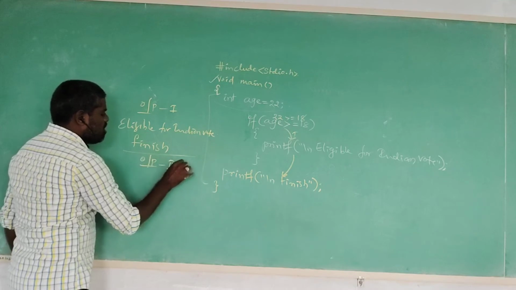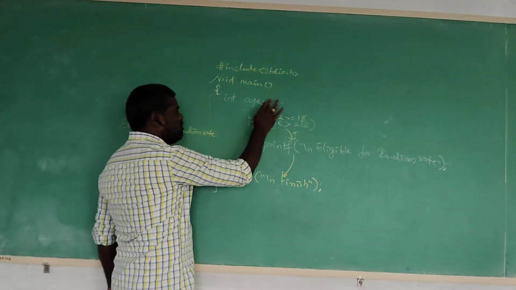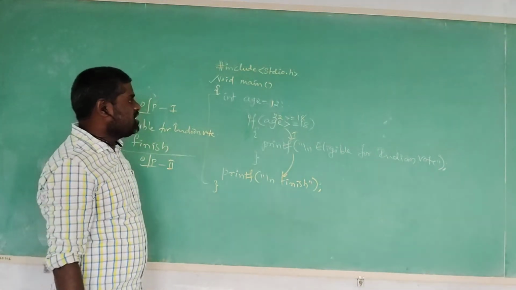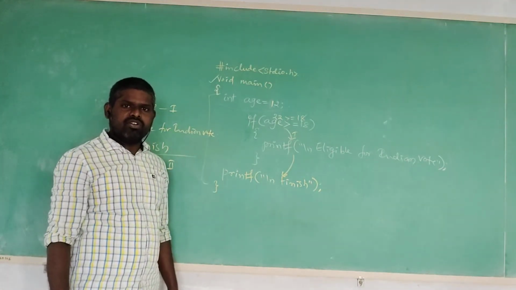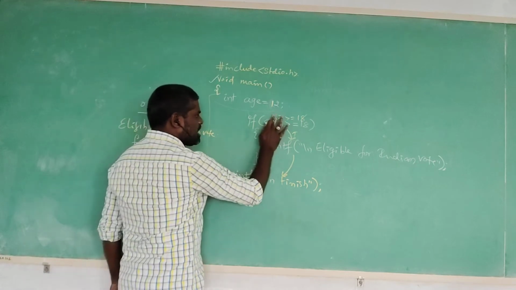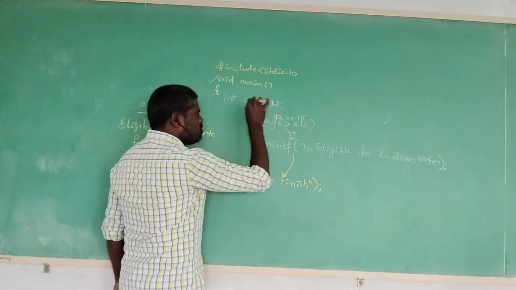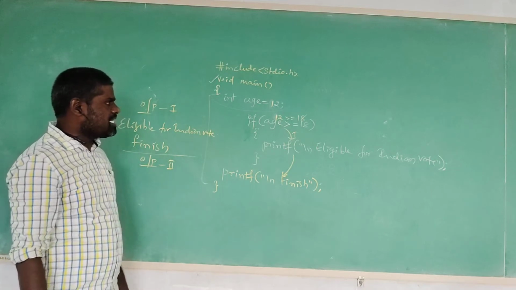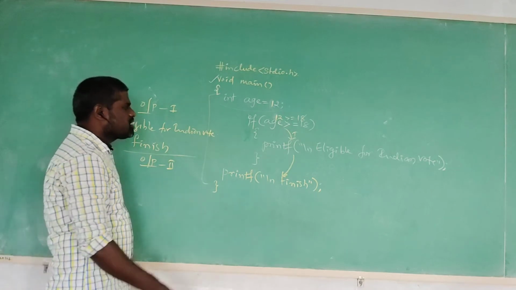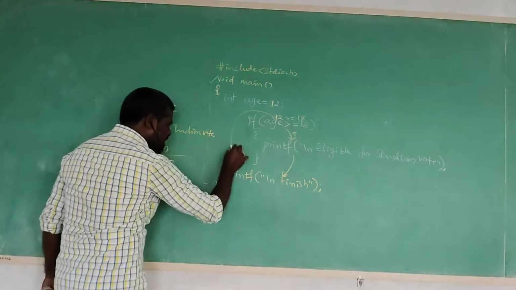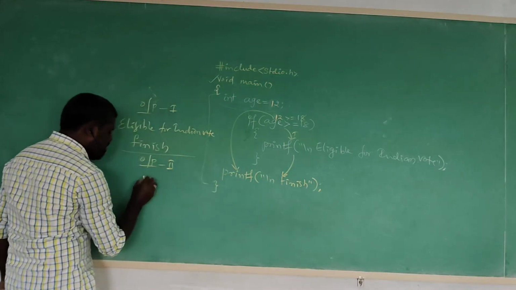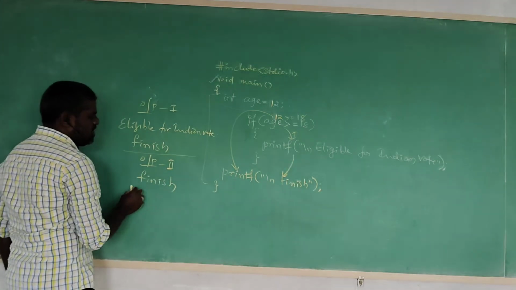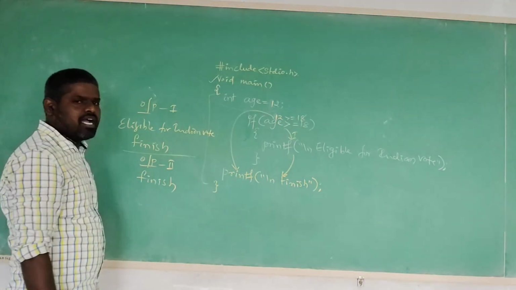Then the second output. Please observe, we are changing the value. Our previous value is 22. Now we are taking 12. Now age is equal to 12. Now the compiler is implementing the value. 12 greater than or equal to 18. Condition not satisfied. Then it simply executes the remaining statement in the program. What is that? Finish. Only finish will be printed on the console.